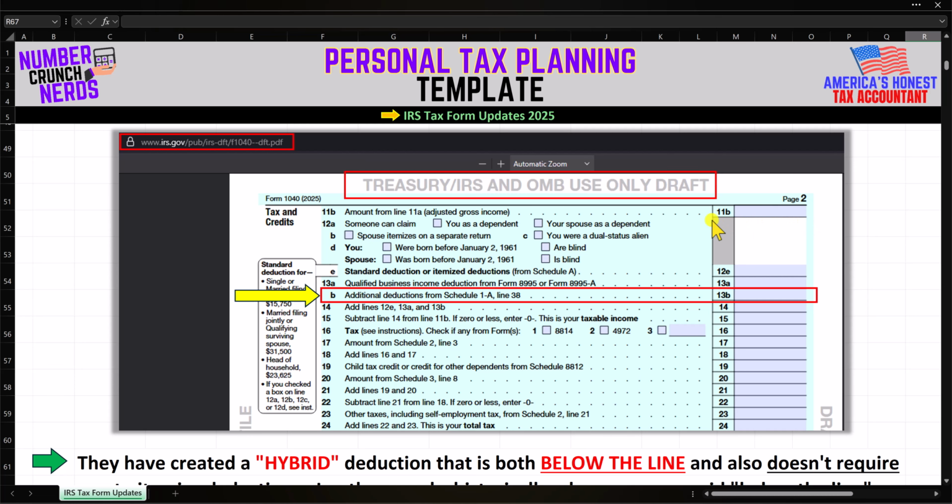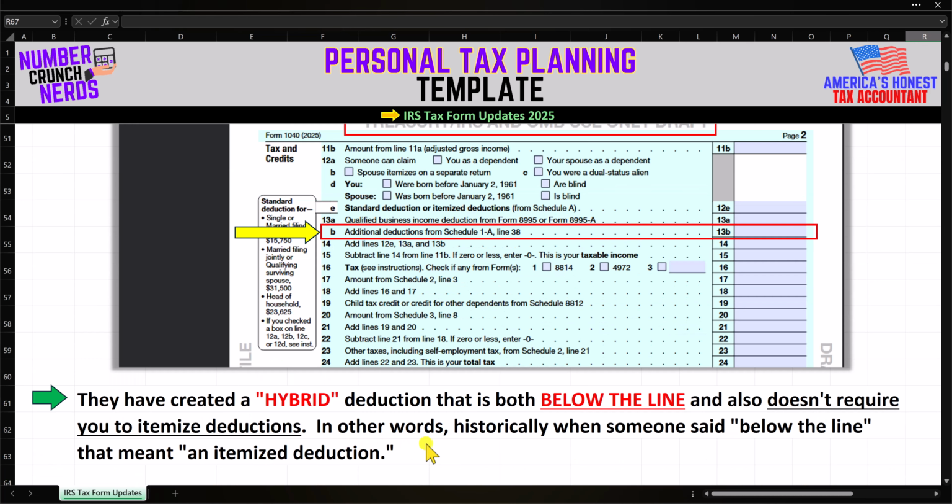So if we go back up here to the 1040 draft, you can see right here on line 11b, this is the line, quote unquote. The line, remember, is adjusted gross income, AGI, and so you can clearly see that line 13b, which is the additional deductions from Schedule 1-A, that is clearly below the line. However, it also does not require you to itemize deductions. You can take the standard deduction or the itemized deductions right here on Schedule A, and that has no impact on your ability to take the additional deductions on Schedule 1-A related to the OBBBA provisions.